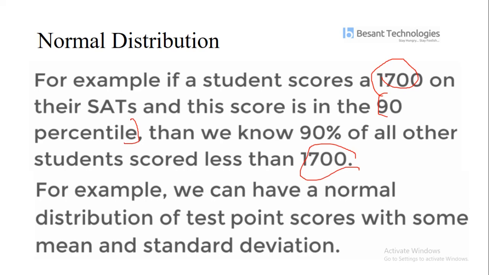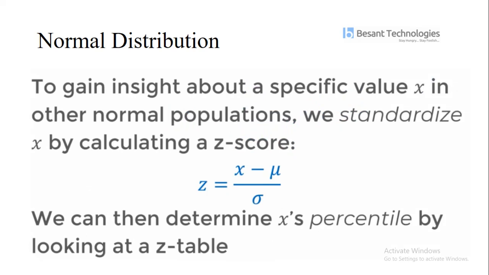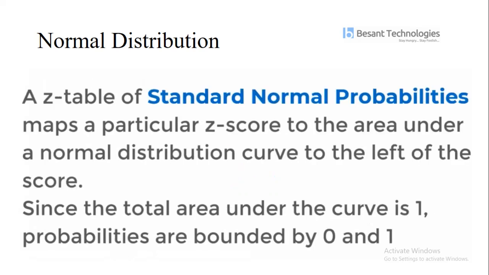Now we want to check how a test point score, the score of a user or student, sits in the normal distribution based on the mean and standard deviation. This is the formula, where mu is our mean and sigma is our standard deviation, and e and pi are constant values. To find a specific value of x in our normal distribution, we calculate the standardized value, then determine the percentile of x, and we need to look at the Z table.